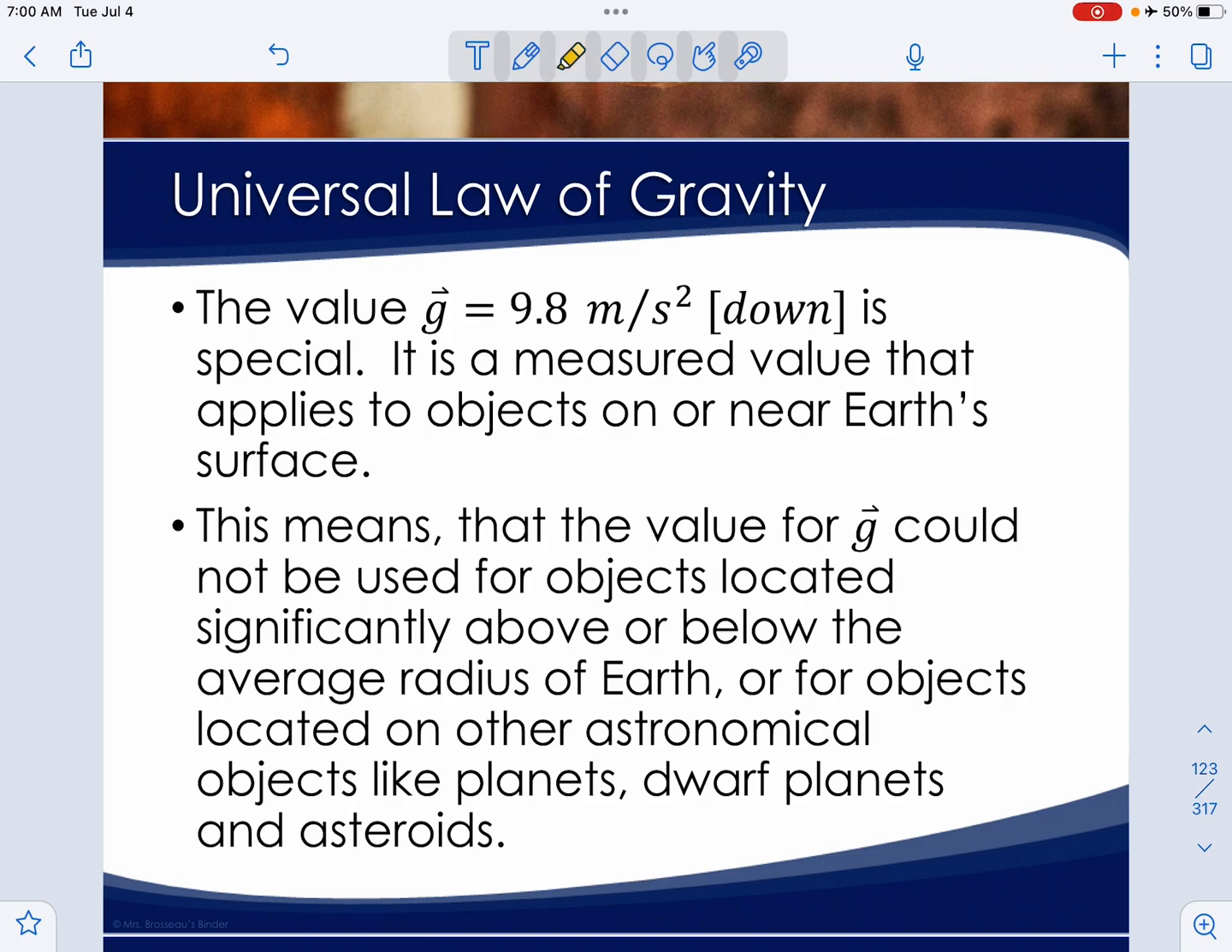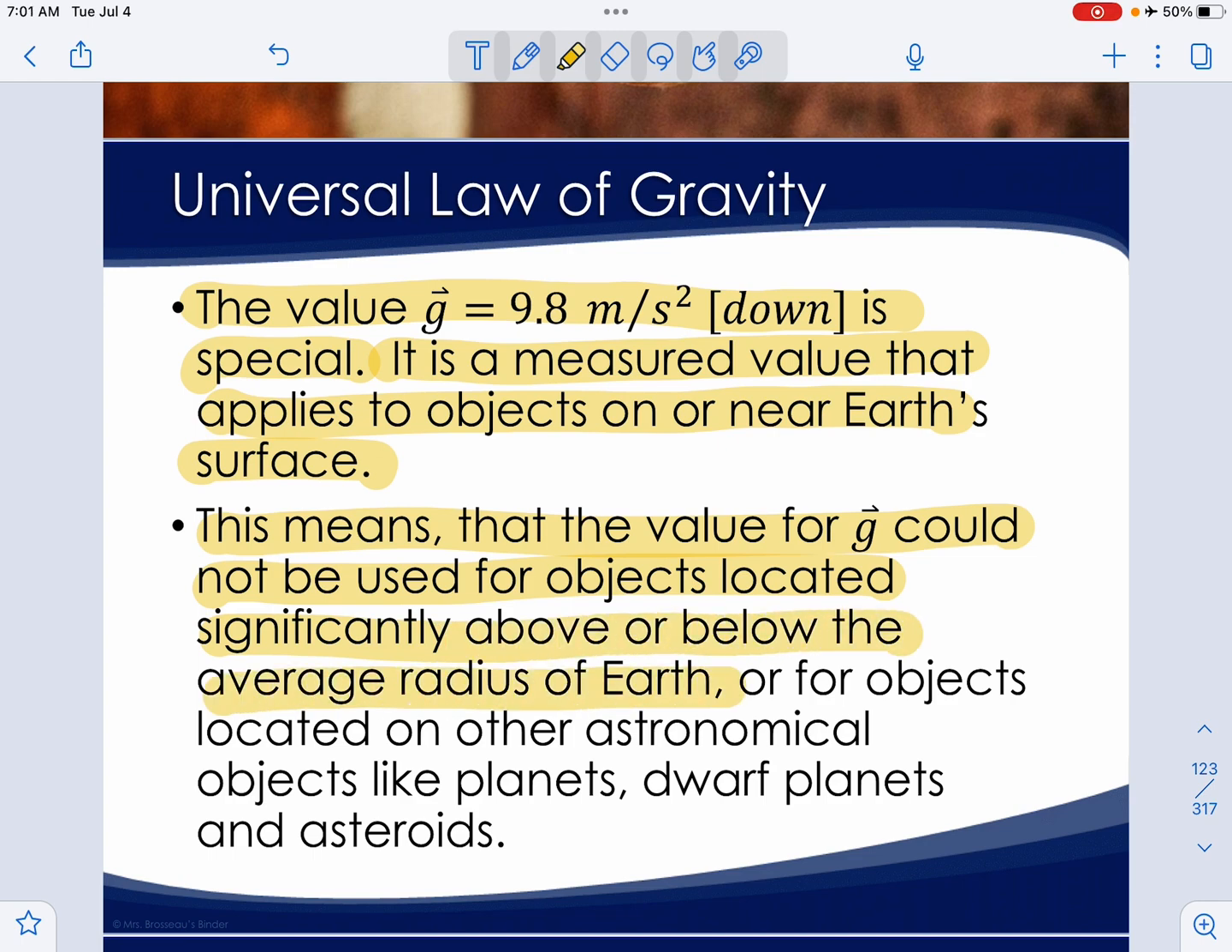Okay, so the value of g, the acceleration due to gravity, is 9.8 meters per second squared down. It's special. It is a measured value that applies to objects on or near Earth's surface. This means that the value for g could not be used for objects located significantly above or below the average radius of the Earth, or for objects located on other astronomical objects, like planets, dwarf planets, and asteroids.